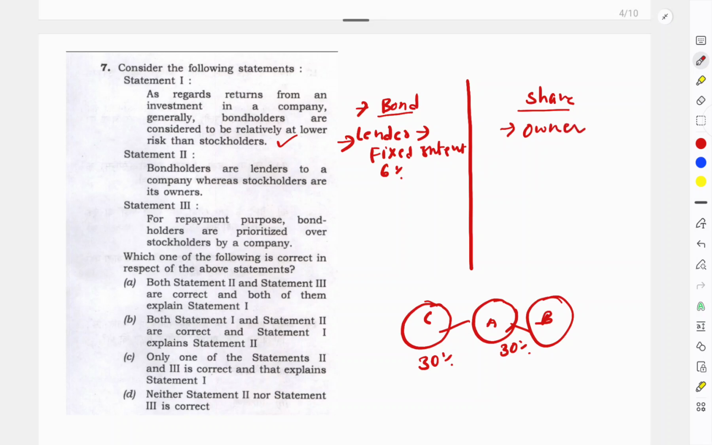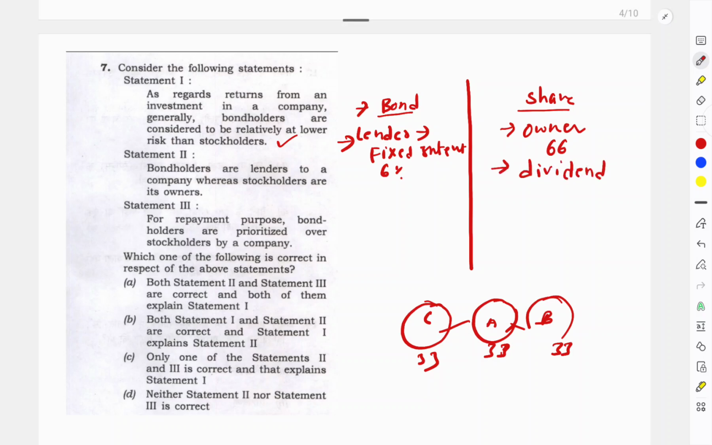You are starting a company, so you are the owner. You and A and B together are putting in at least 66%. If you take 33% as a capital, then you guys are keeping 33% capital each, and C is a bondholder who is giving 33%. You are the owner of your company, so you don't get a fixed interest rate. Here you are giving a fixed interest rate to him, and if your company makes profit, you will get dividend.